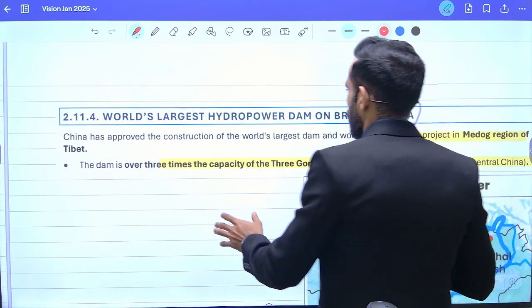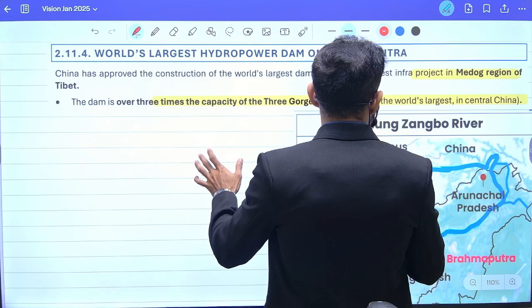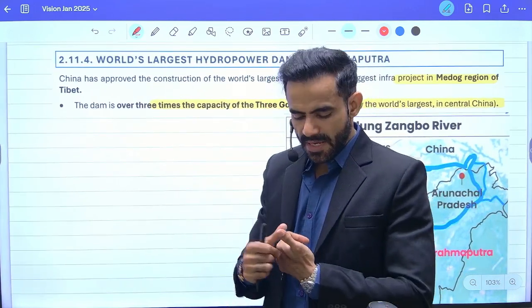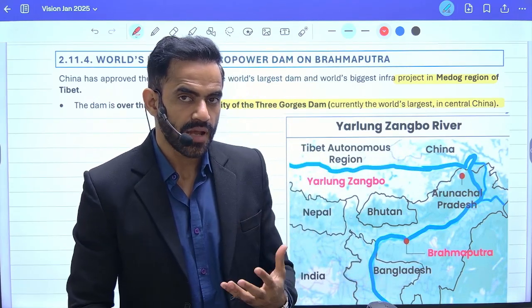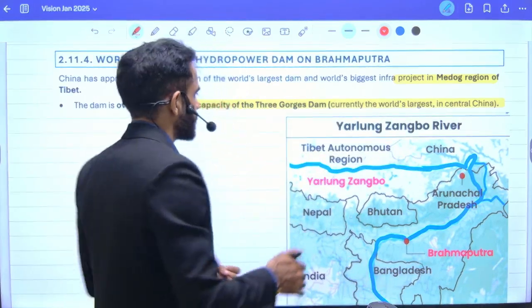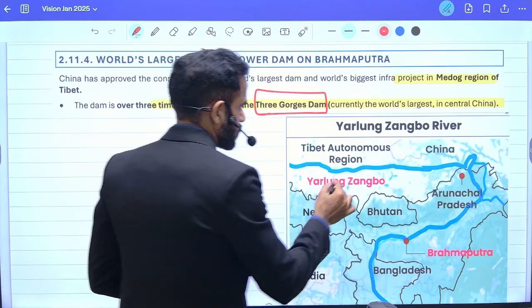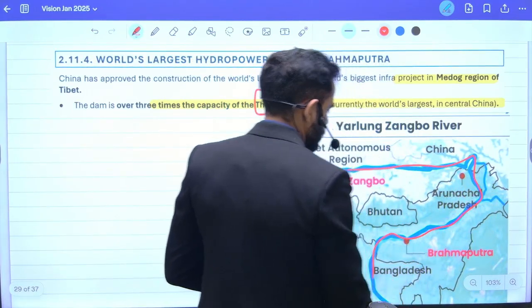Next is world's largest hydropower dam project, and this is going to be in China. So two important things: A, this will be built by China; B, it will be on Brahmaputra river. As of now, the biggest dam project is Three Gorges Dam, and this is also in China. This is Brahmaputra river and it enters into India through Arunachal Pradesh.